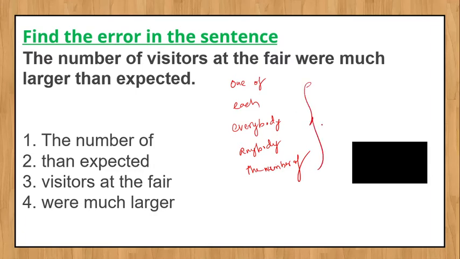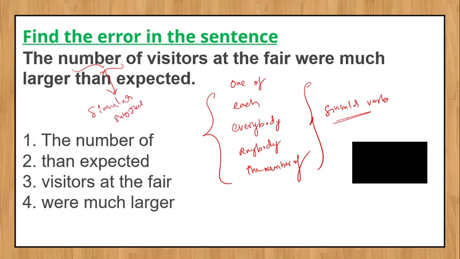All these expressions will always take a singular verb, because they act as a singular subject. In this sentence, the number of visitors, he is talking about a single number, so the entire thing is a singular subject. We know from subject-verb agreement that a singular subject should take a singular verb. So it should be replaced with the singular verb: was much larger than expected.